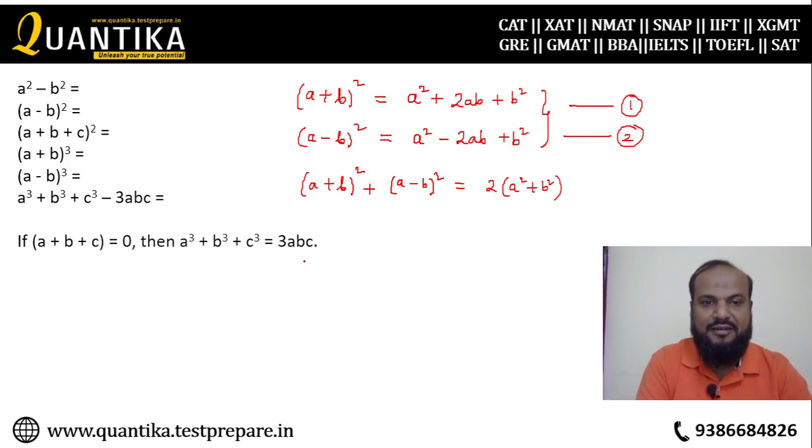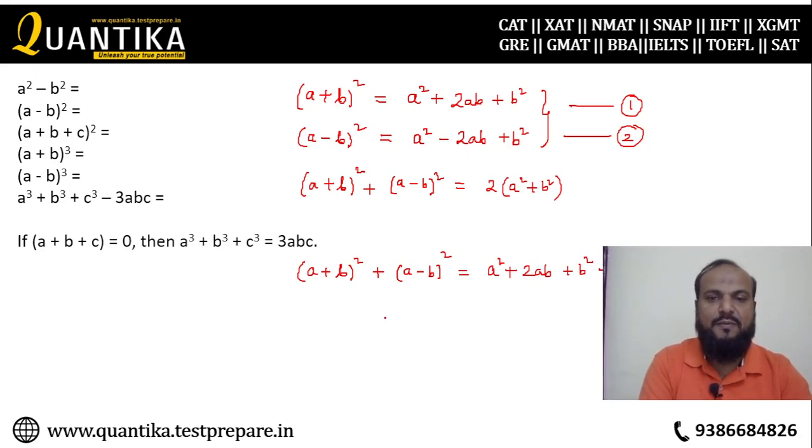When you subtract the second identity from the first one, what do you get? a plus b whole square minus a minus b whole square. You will get a square plus 2ab plus b square minus a square plus 2ab minus b square.